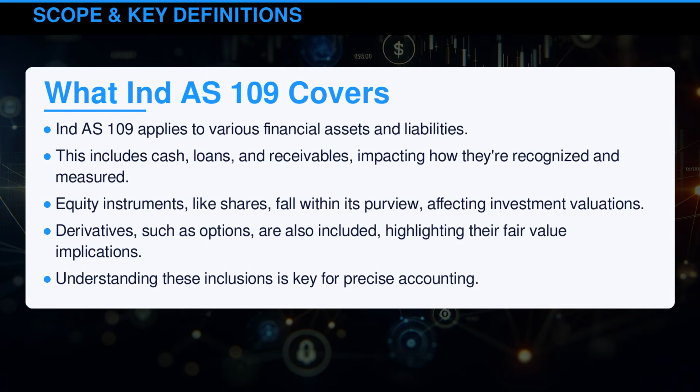Indian Accounting Standard 109 applies to various financial assets and liabilities. This includes cash, loans, and receivables, impacting how they're recognized and measured. Equity instruments like shares fall within its purview, affecting investment valuations. Derivatives such as options are also included, highlighting their fair value implications. Understanding these inclusions is key for precise accounting.